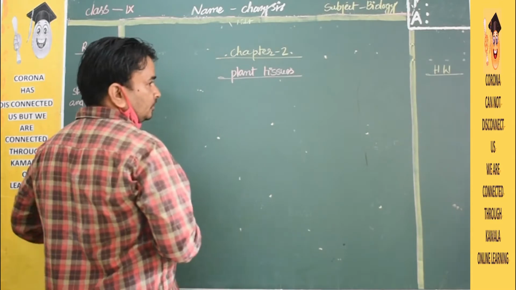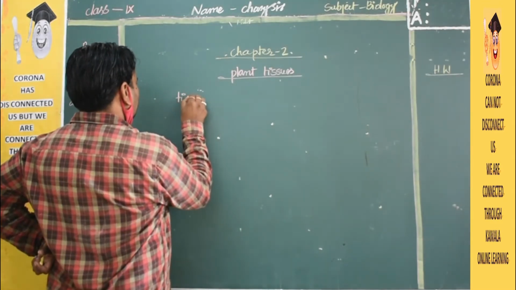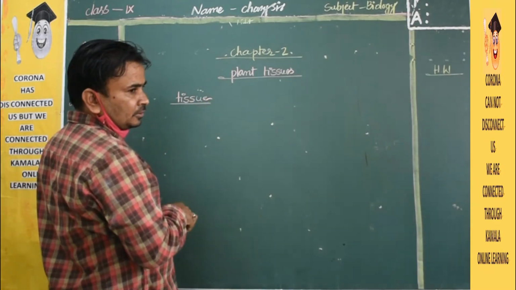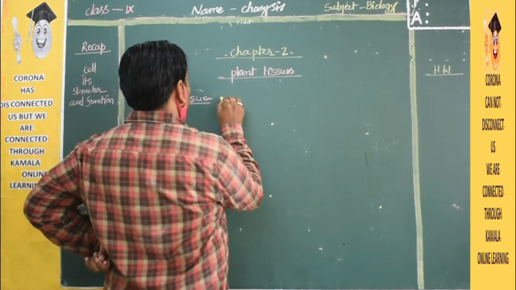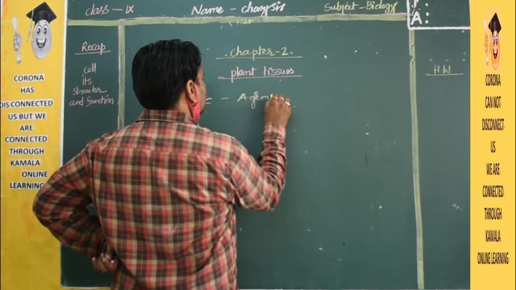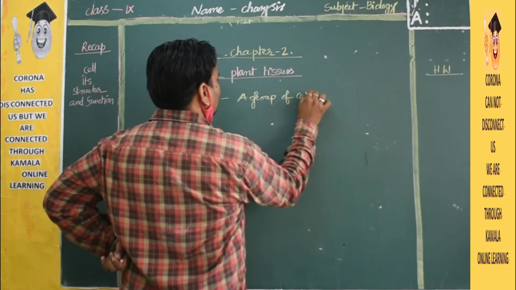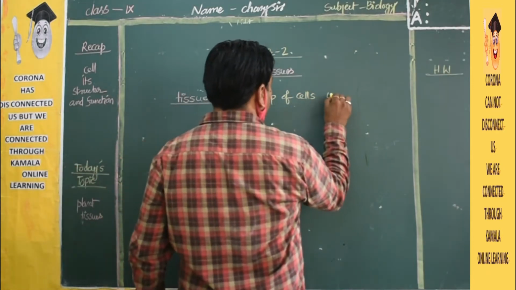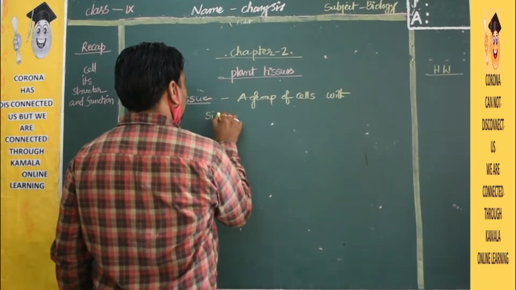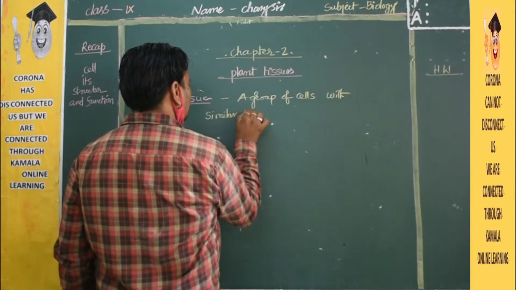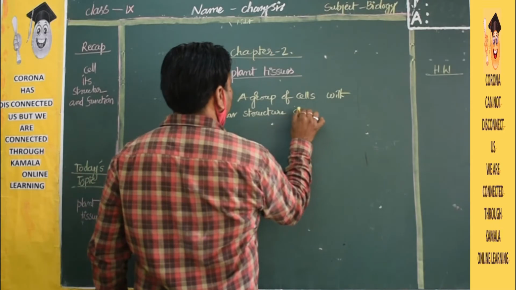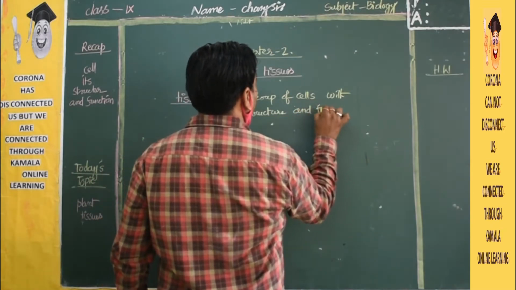What's the meaning of tissue? Tissue is nothing but a group of cells with similar structure and function.